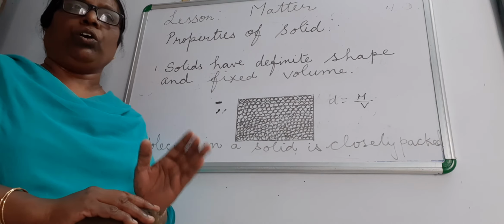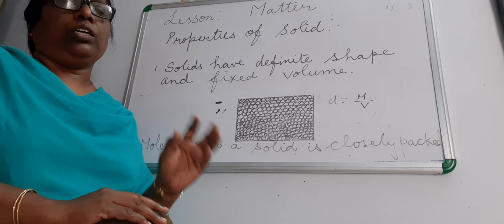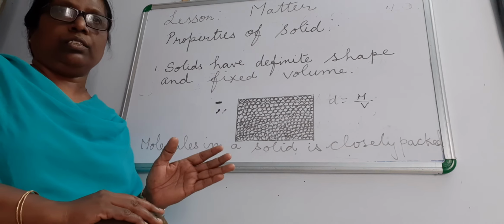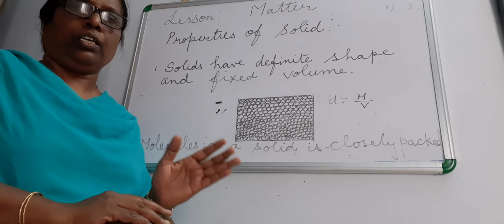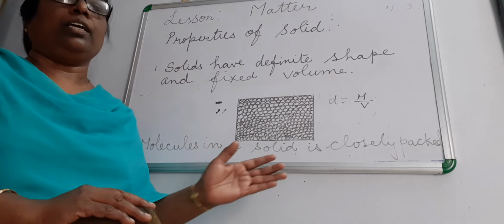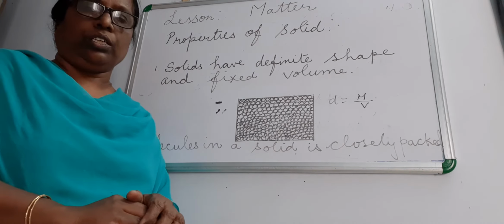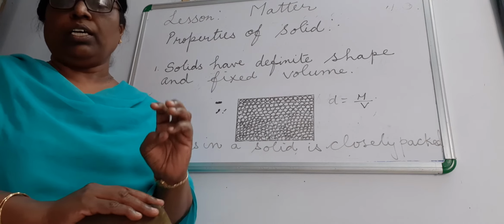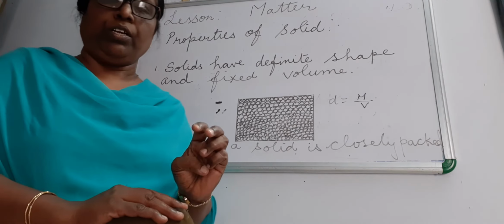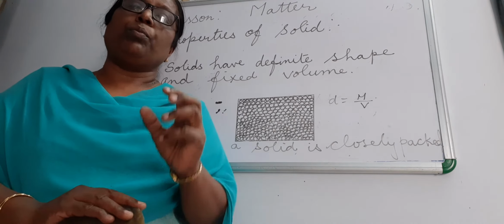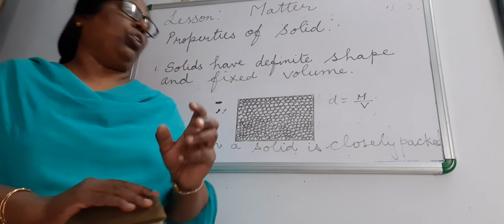For example, we all know that when water goes to 0 degrees, it freezes, and it melts also at 0 degrees. So the melting point and also the freezing point of any substance will be the same. So these are the properties of solid.